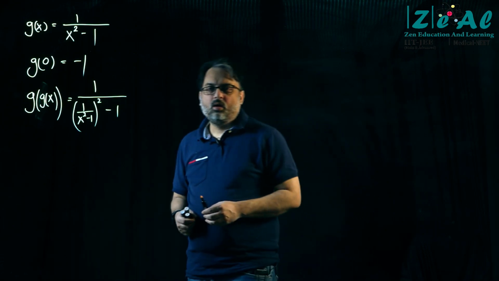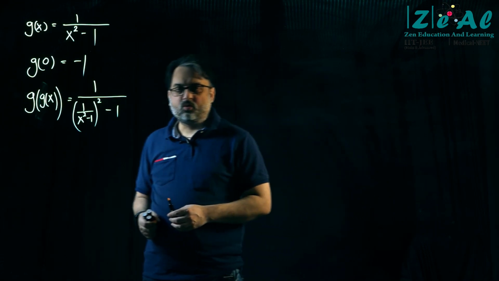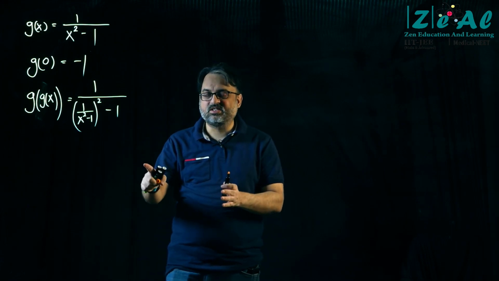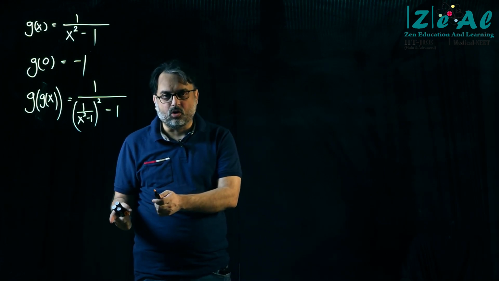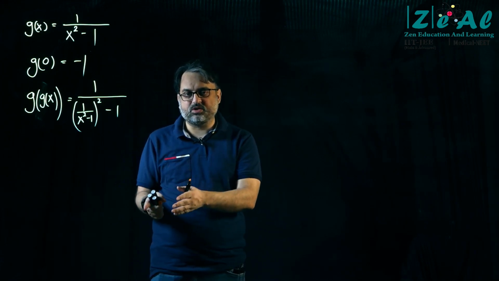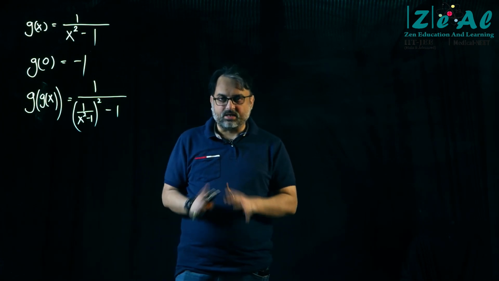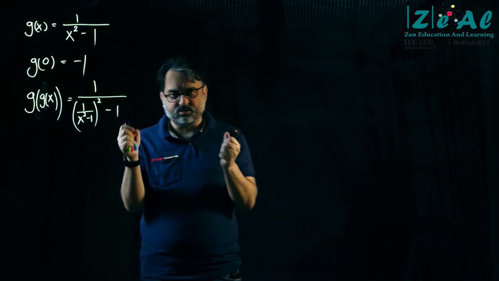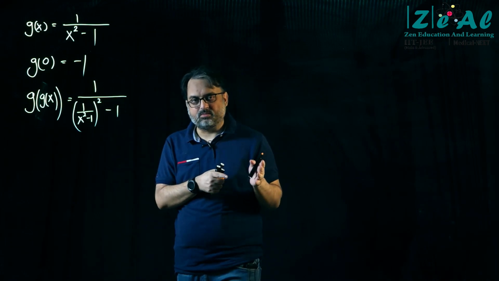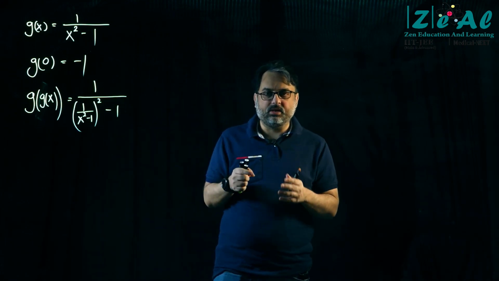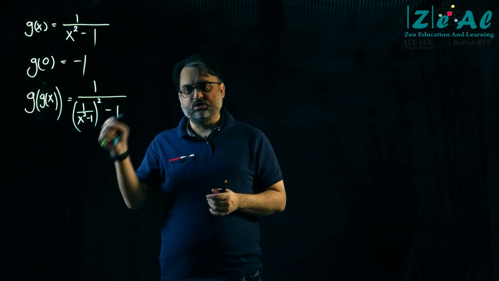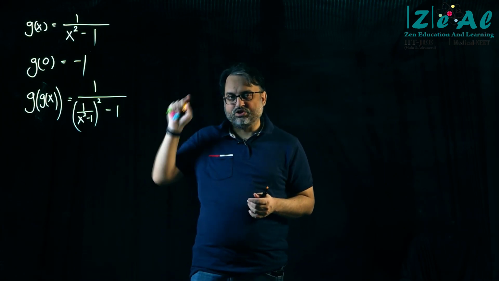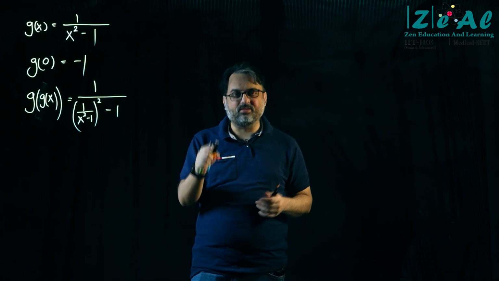No, there is no equation, Amrit. यहाँ पे कोई equation नहीं है. That's it. You can simplify this expression or you can choose to leave this expression as it is. Okay, that's it. इसका जो प्रिंसिपल है वो समझना है. g of g(x) का मतलब क्या है? इसका मतलब ये है कि हमने g of x में g of x को सब्स्टिट्यूट कर दिया.